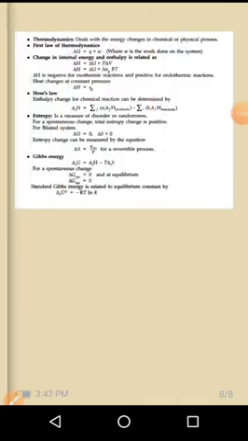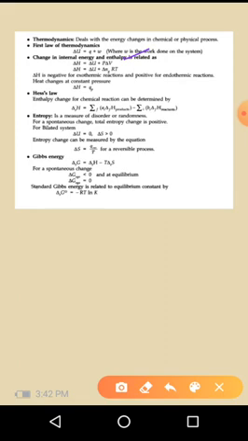Some few points on this thermodynamics topic: thermodynamics deals with the energy change in a chemical or physical process. The first law says that delta U is equal to Q plus W. The change in enthalpy and internal energy is related by the equation delta H is equal to delta U plus P delta V. This you already know. Delta H is equal to delta U plus delta n RT, that is, P delta V is equal to delta n RT. Delta H is negative for exothermic reactions and positive for endothermic reactions. At constant pressure, delta H is equal to Qp.